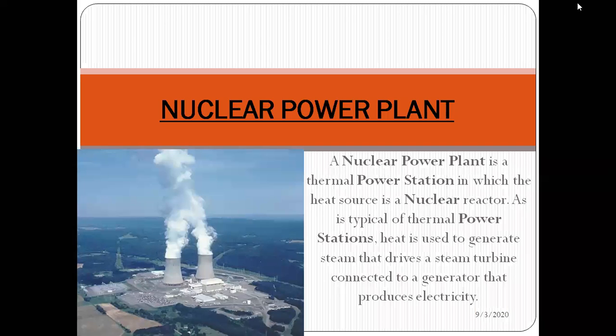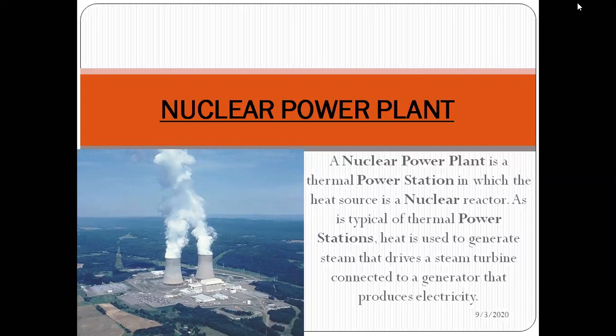But in a nuclear power plant, only the fuel changes. We use a radioactive material like uranium, and these radioactive materials radiate certain radioactive rays, which are very harmful for human beings as well as other living specimens.